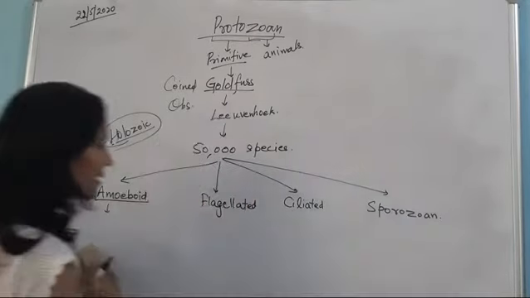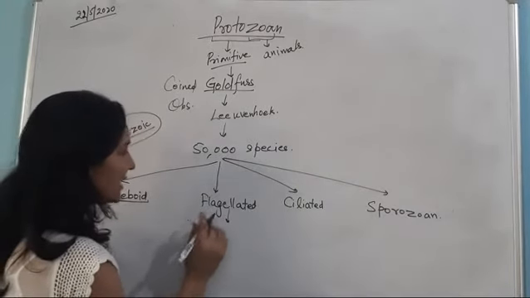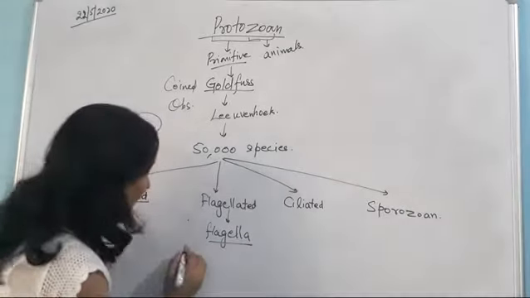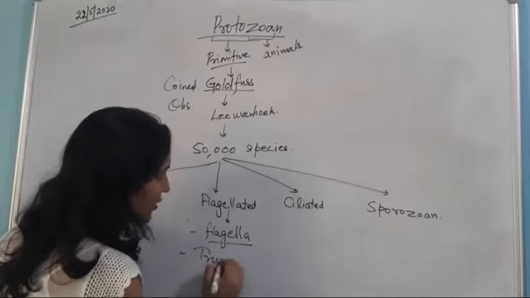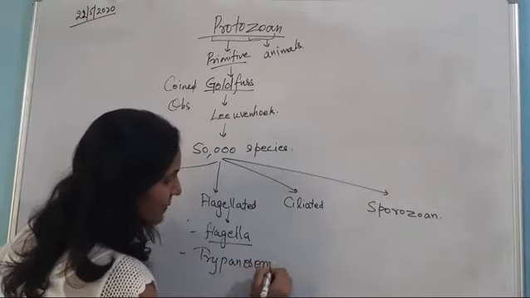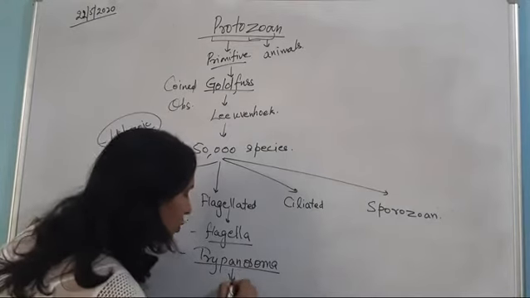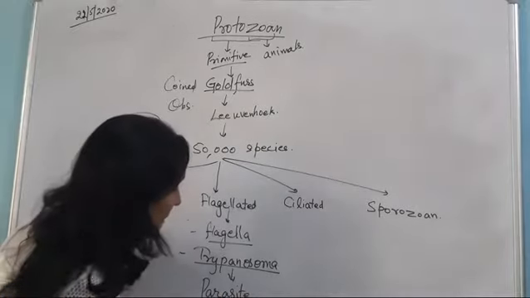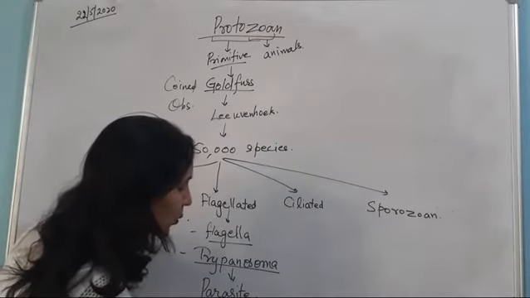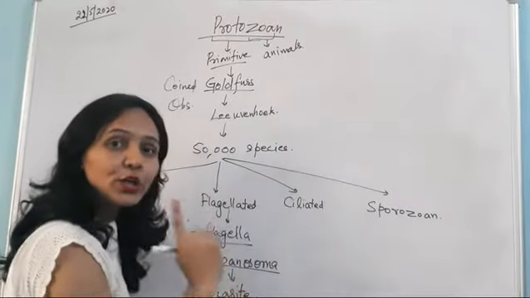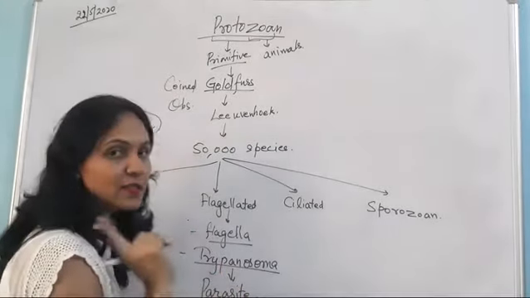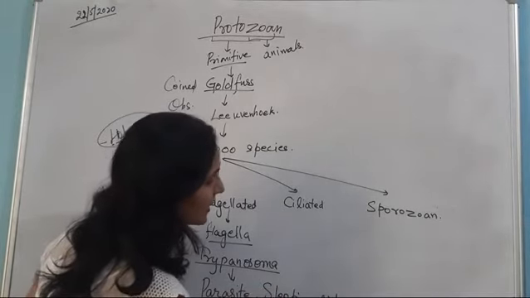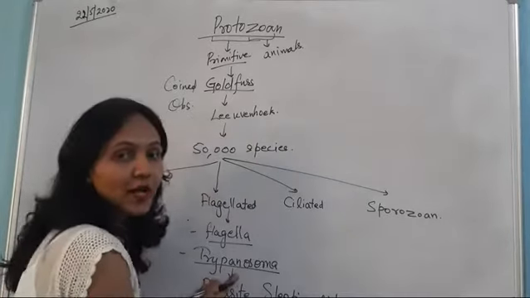The next form is the flagellated form. Flagellated means they have special appendages called flagella, and an example for them is trypanosoma. This trypanosoma acts as a parasite. That means they have a parasitic mode of nutrition which depends on the host for its nutrients. So they cause diseases in human beings, namely sleeping sickness. Clear? Sleeping sickness is caused by trypanosoma.